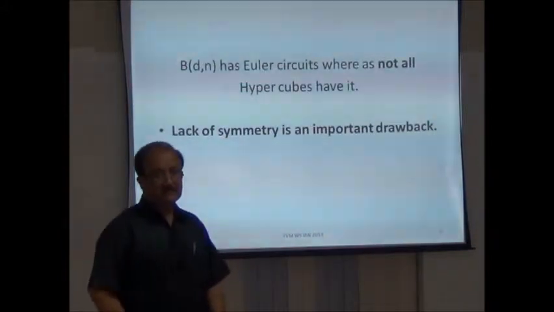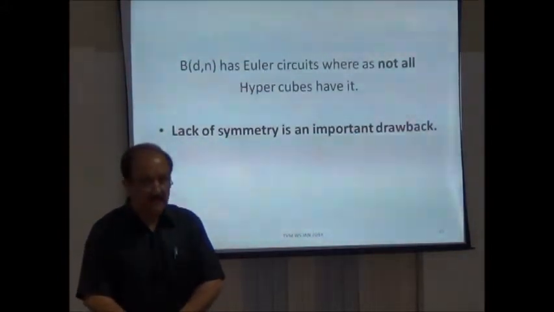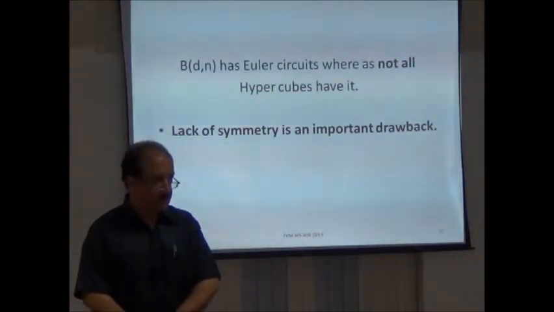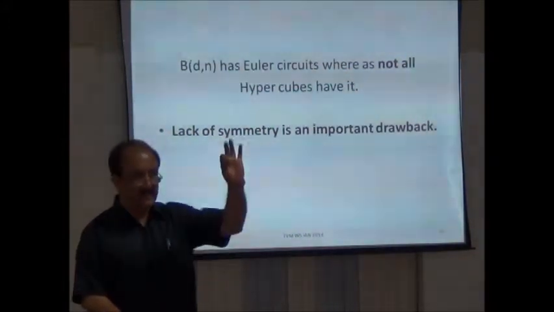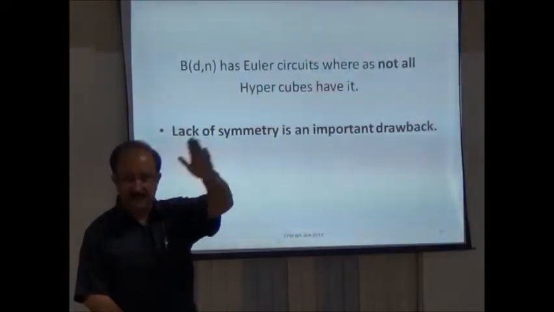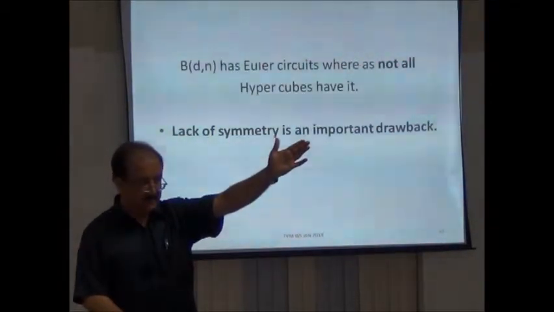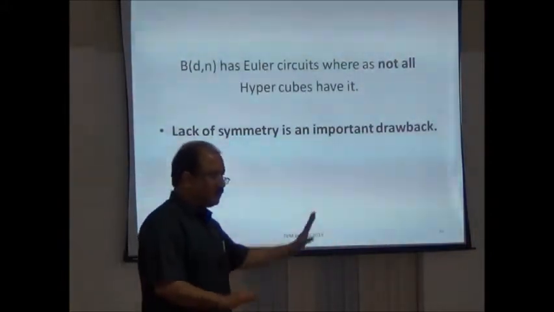But as far as the graph structure is concerned, the de Bruijn graph is not a good thing because it loses the property of symmetry. Whereas if you take a hypercube, it's a vertex symmetric graph, a beautiful structure. You can study the property of the hypercube at one point and it is the same as at another point because the graph is vertex symmetric. But that property is not there as far as the de Bruijn graph is concerned. Some are good, some are bad.